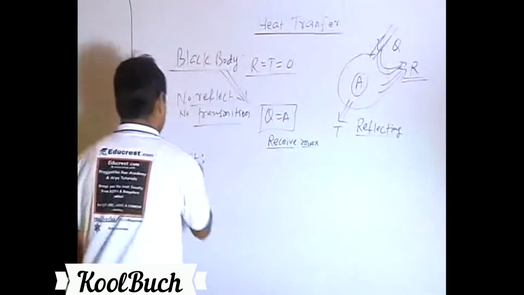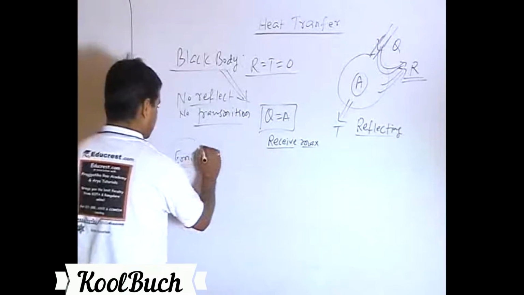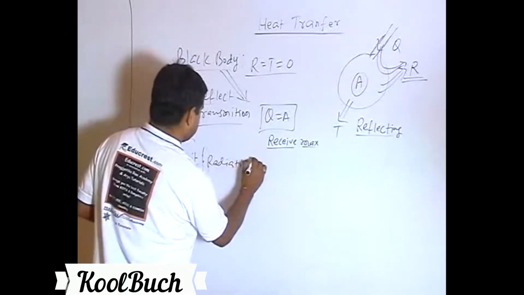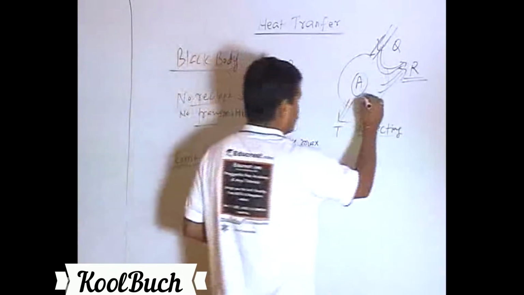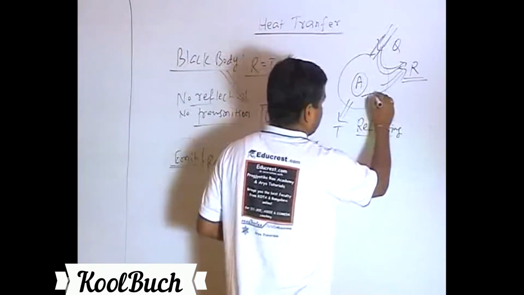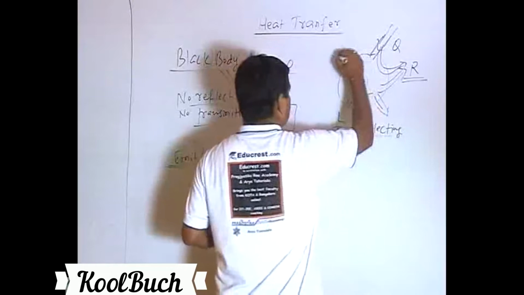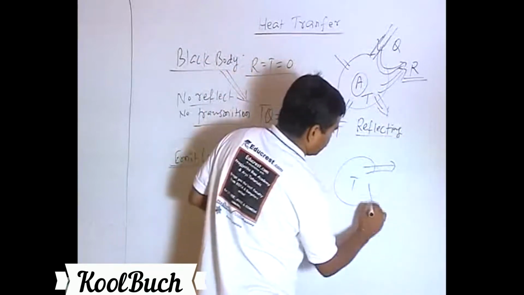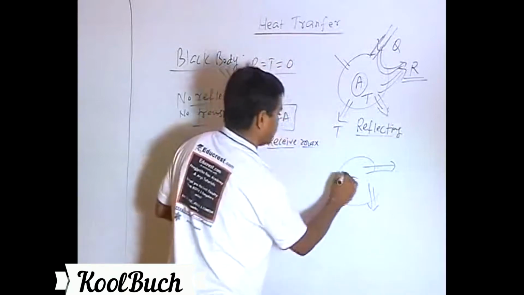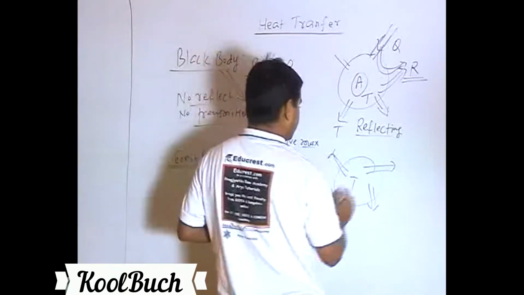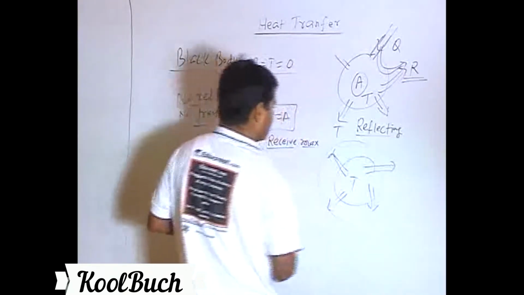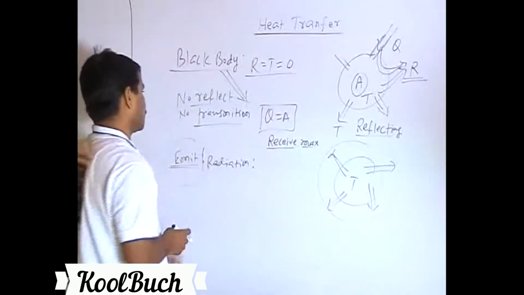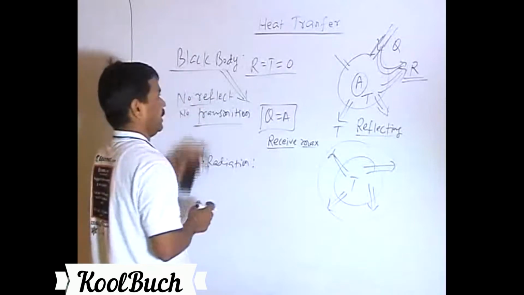But when we are talking about emitting or radiation capacity, we are talking about its inherent radiation power. So a body kept at temperature T will have its own radiation power. It is radiating heat in all directions. So we are talking about this radiating power when we are talking about the radiation or emitting power of a body.